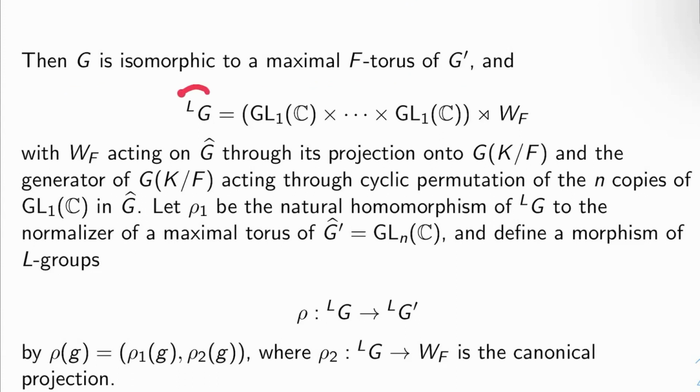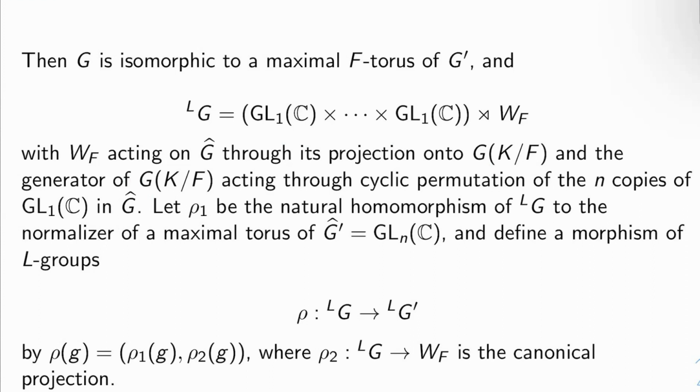Okay, what is my L group here? What's the L group of G? It's n copies of GL1 of C, semi-direct product the Weil group of F. Now, how is the Weil group of F acting on G hat here? Well, it's acting through its projection onto the Galois group of K over F. Well, how is the generator of the Galois group of K over F acting on these n copies of GL1? We're just permuting, right? There's n copies of this. My Galois group has degree n. So how do I have my Galois group act on this? I just permute the entries around, okay? I act as a permutation.